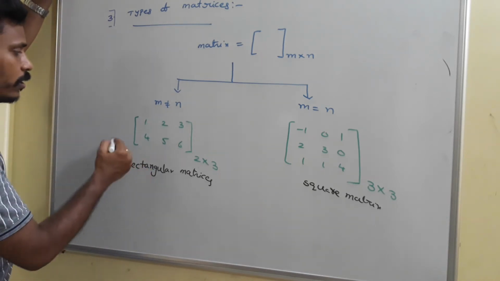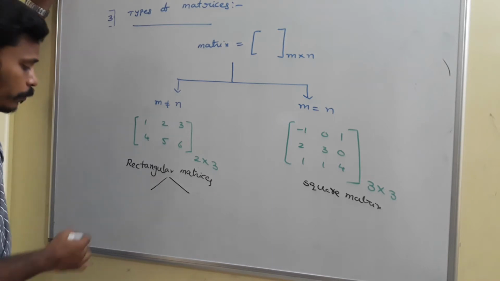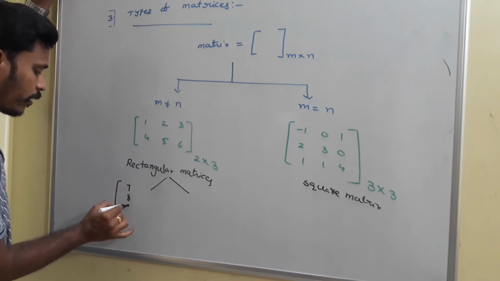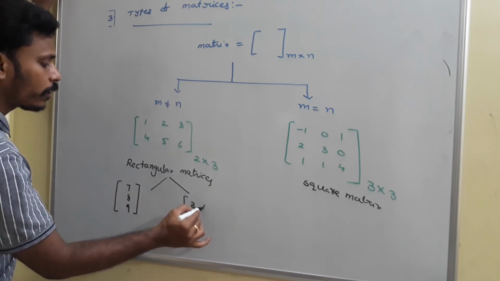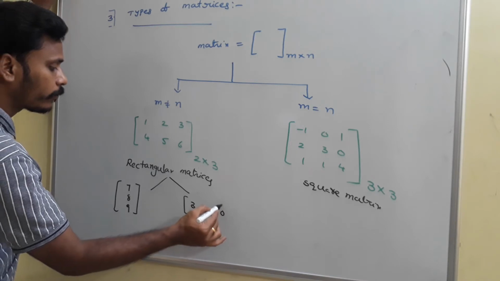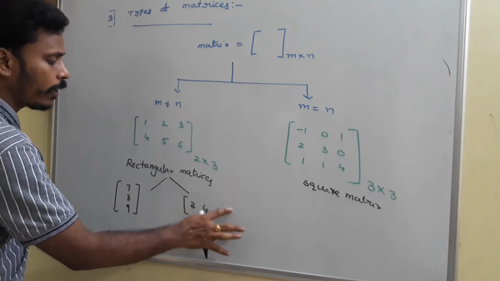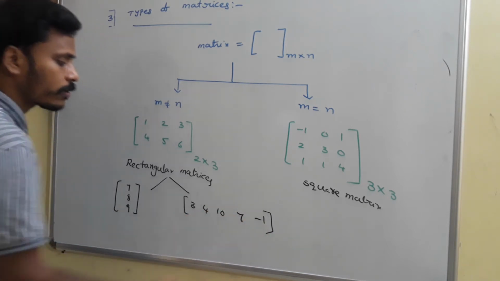Suppose, here I am going to give you 2 different types again. Suppose there is only one row like this, 7, 8, 9, or if there is only one column like 3, 4, 10. Here we have only one column, not only 3 elements, you may take 4, 5, any number of elements, no problem. 7, minus 1, like this.